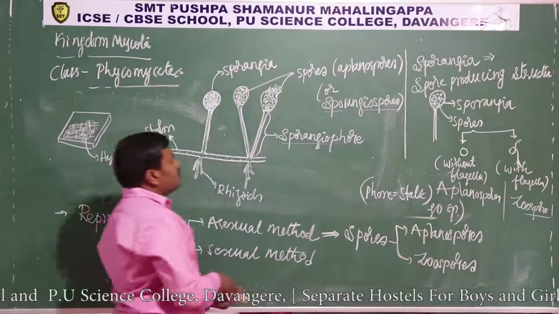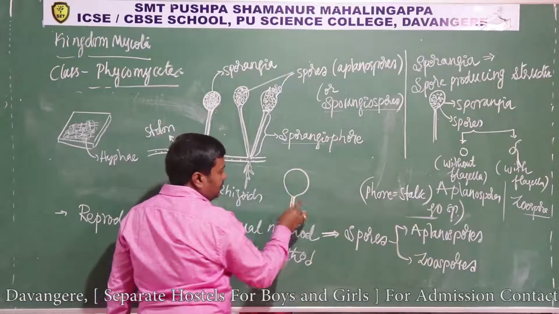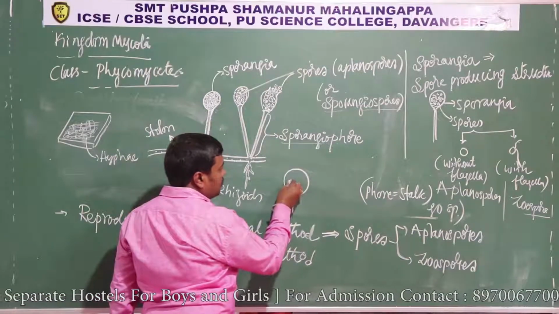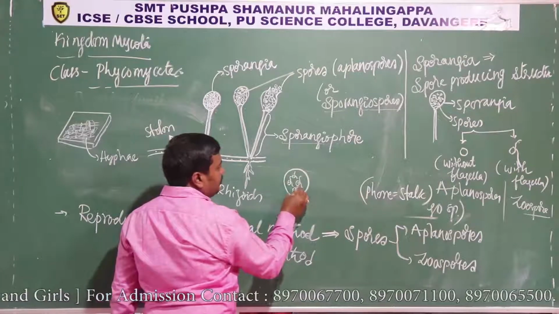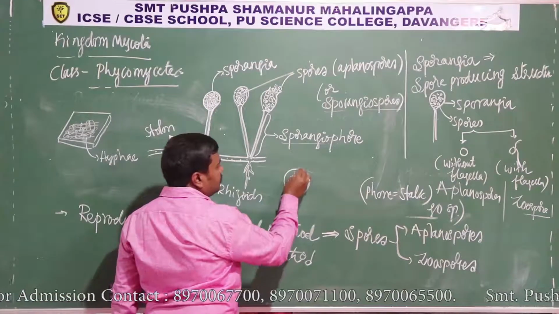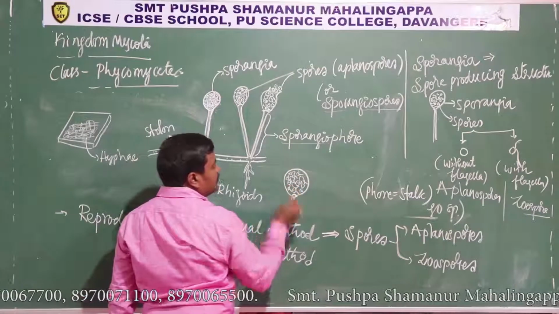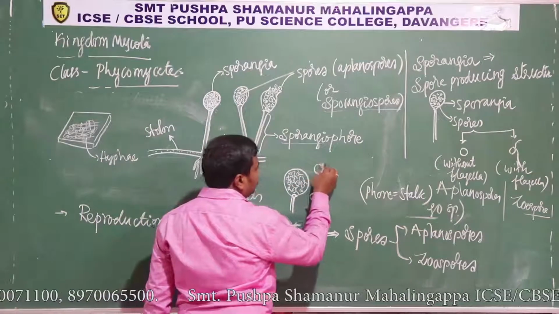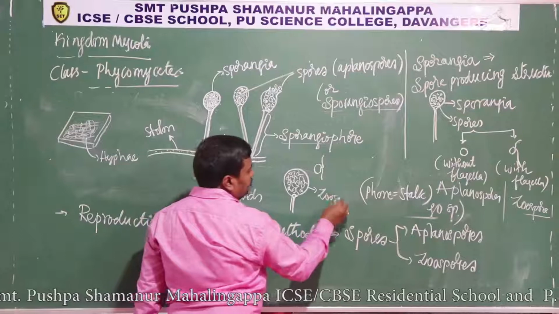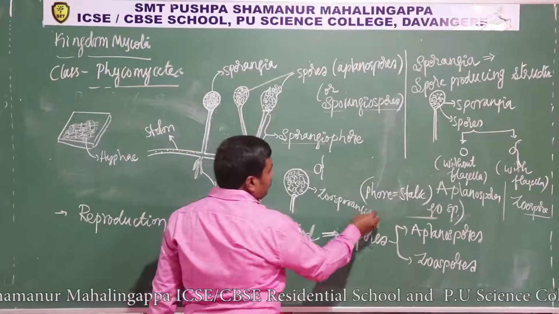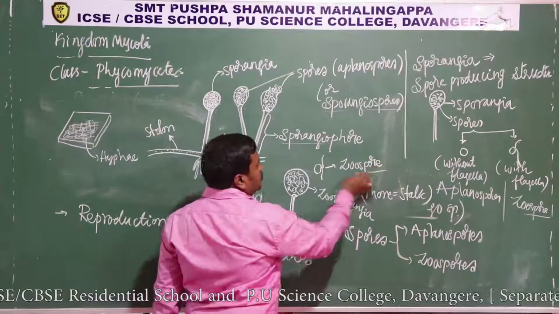In the same way, they produce zoospores within the sporangia if they produce spores with flagella. See, if there is a flagellum like this, then the spores look like this, which produces zoospore. So this is zoosporangia and this is zoospore.